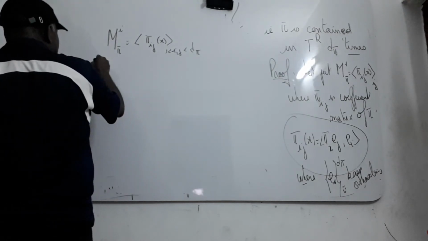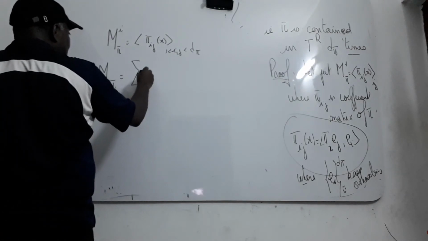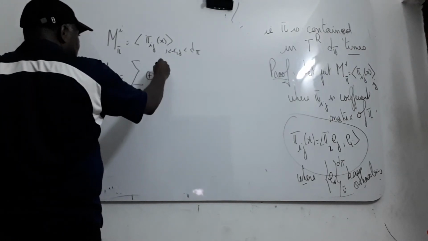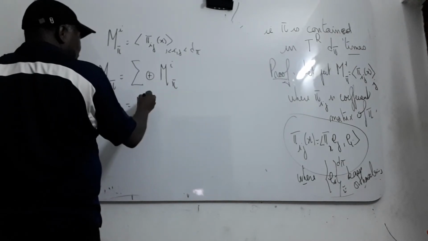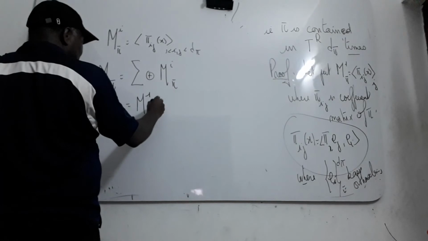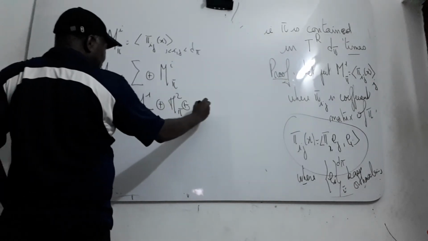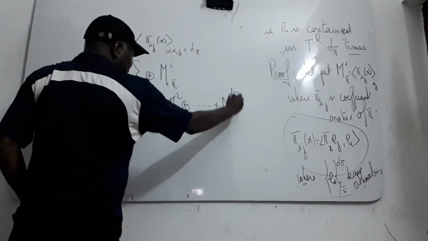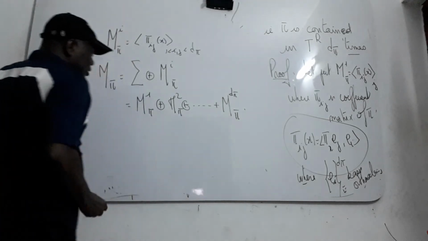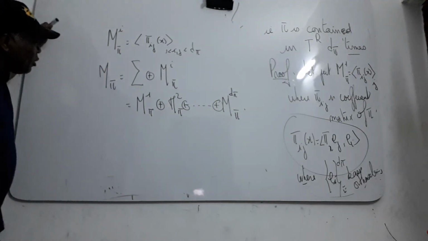Then m pi will be the sum of the spaces m 1 pi, m 2 pi, up to m d pi. You can decompose it like this.